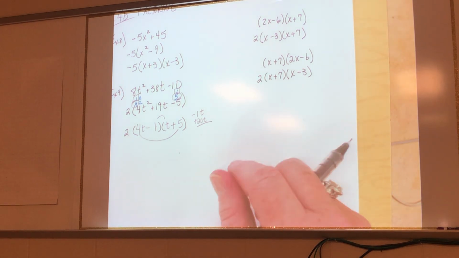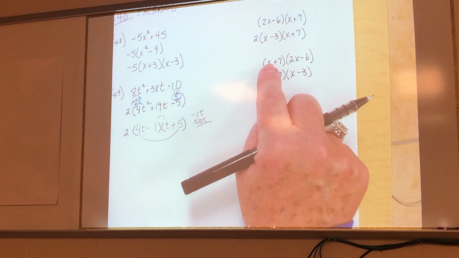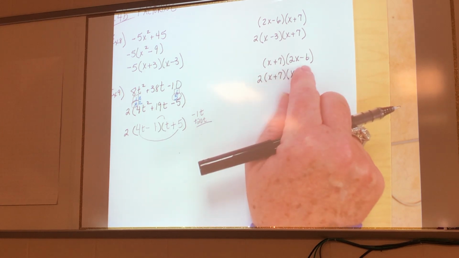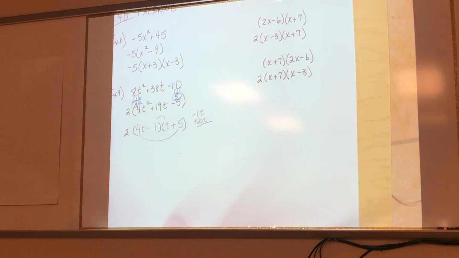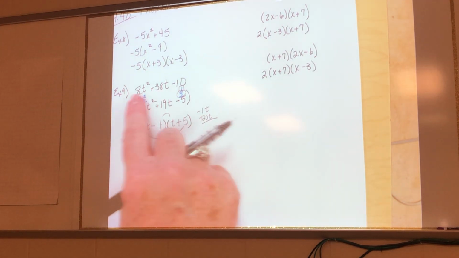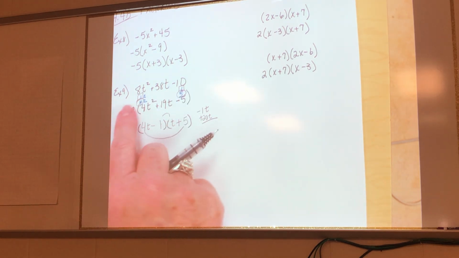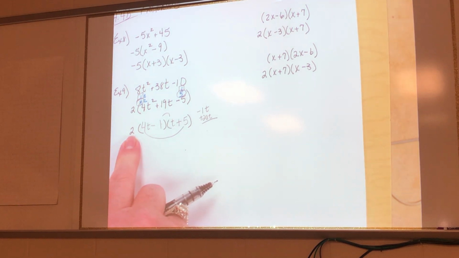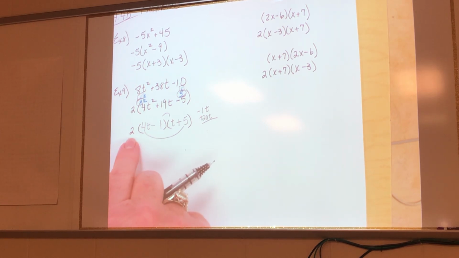Okay? Now, this is what I'm telling you. If you see a factor and you didn't take something out, if you left your answer like this, I would give you half credit for it, because it's not fully factored. Okay? It's fully factored. Okay? Don't throw these 2's away. You know how up here, like right here, a lot of kids just divided by 2 and they got this answer right here, and then that's their answer. That's half credit, people. You have to have that too. So if you did that on some of your problems, you need to go find whatever it was you divided by and pull it out here.